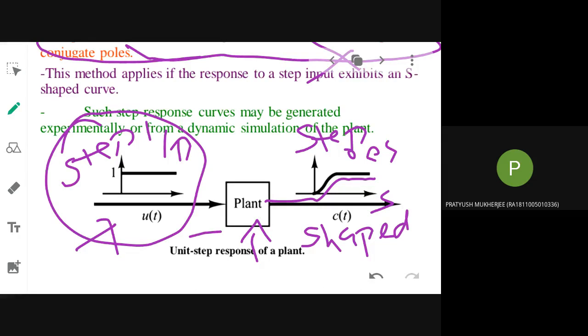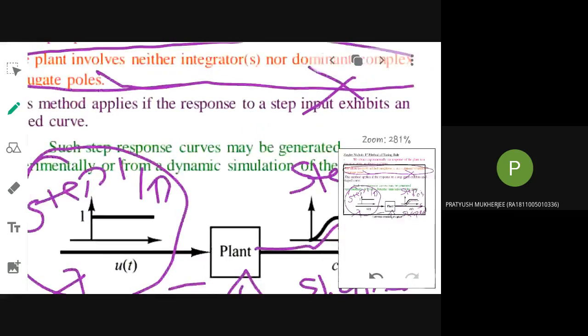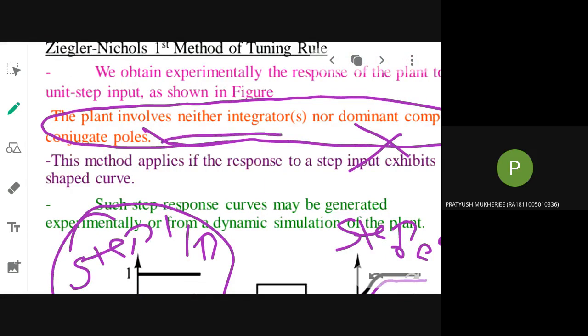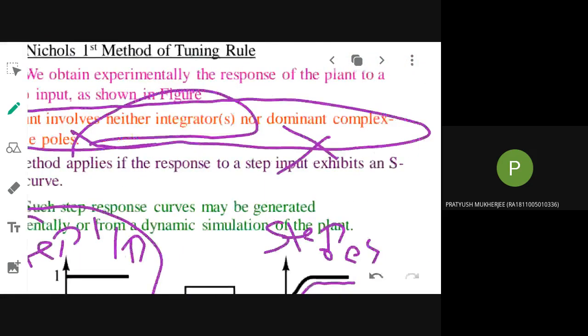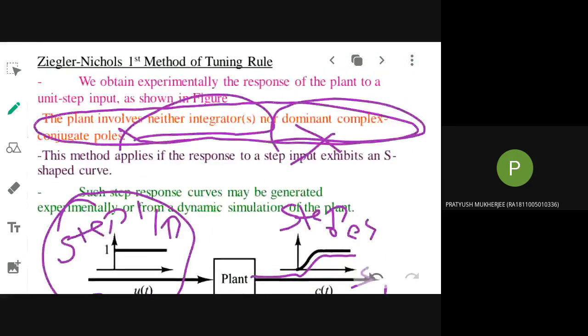See, you want me to go slow, then accordingly you should be trying to give some response. I have been telling you this point two, three times. The plant should not involve an integrator. It should not involve dominant complex poles. Then only you can use this method.